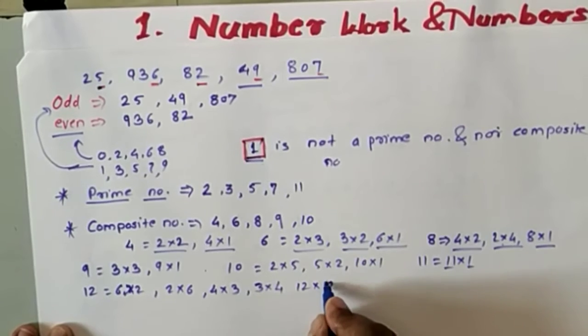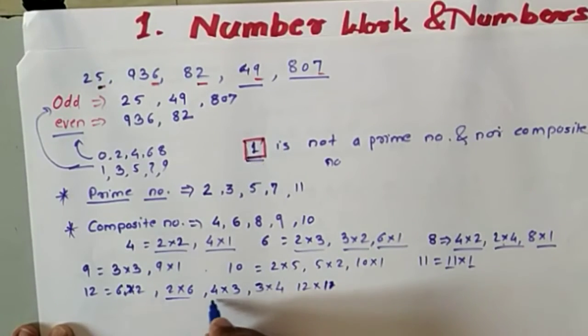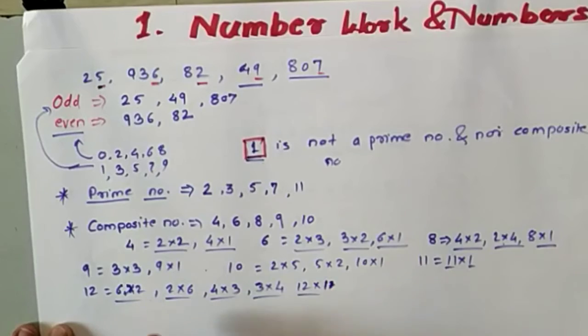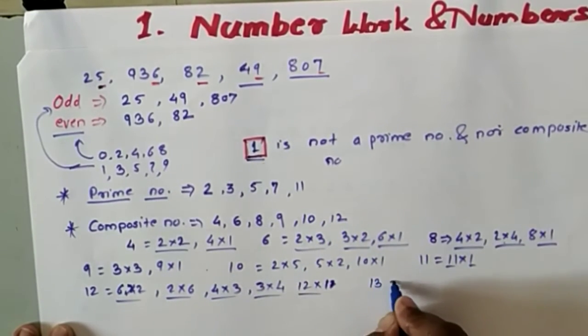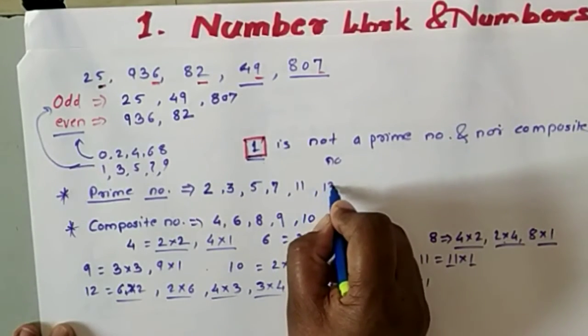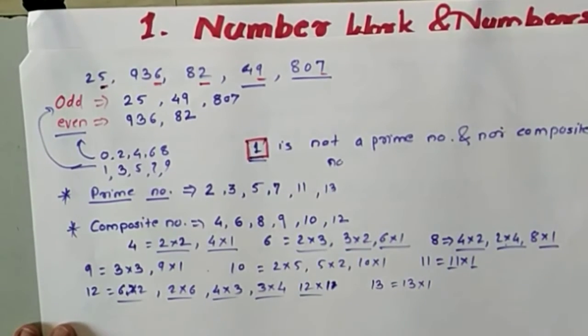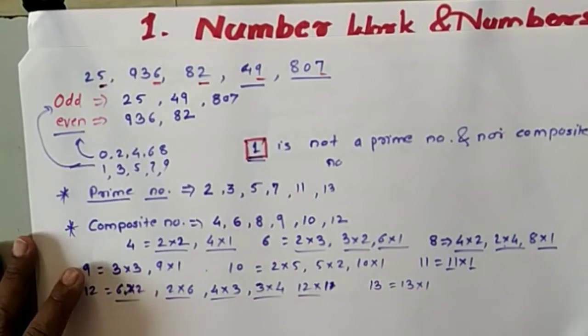So 12 has many factors, and that's why it is a composite number. 13 is present in its own table only, 13 ones are 13, so 13 is prime. In this way, we can separate prime numbers and composite numbers from one another.